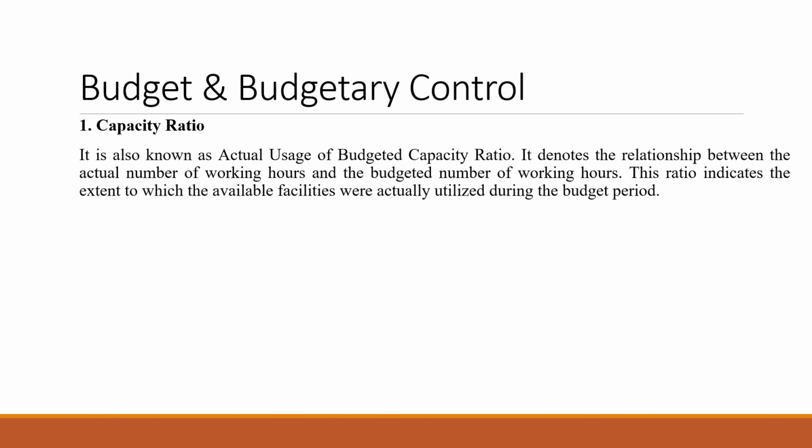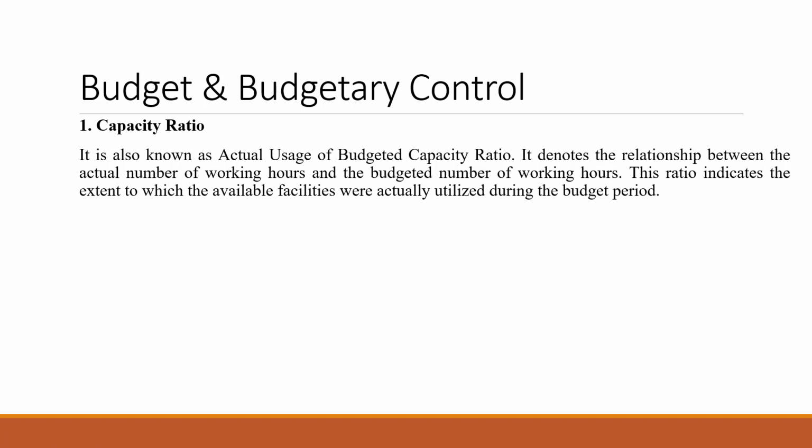What is this capacity ratio? It is just a relationship between the actual number of working hours and the budgeted number of working hours. When we compare how much the workers are actually working on an hours basis with the budgeted number of working hours which has been set by the organization, then it is known as capacity ratio. It is used to see whether the available facilities in the organization were fully utilized within that budget period or not.